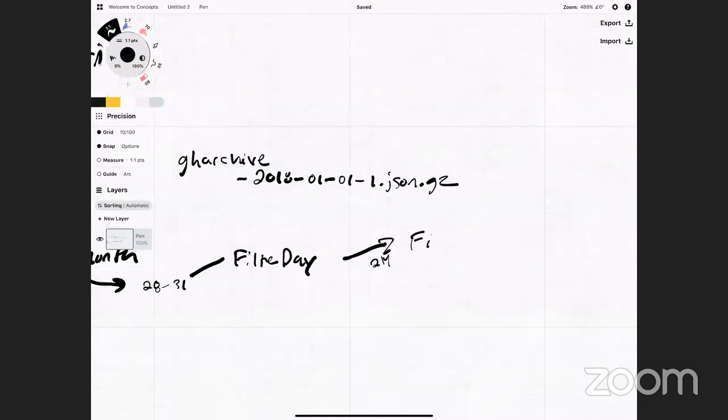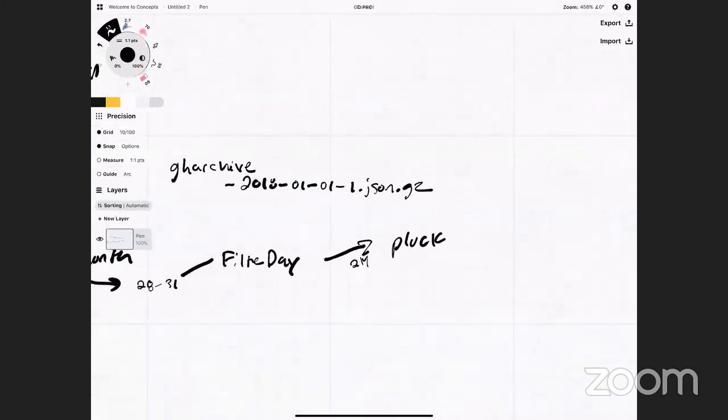another Lambda function called, no, sorry, it's called pluck. What pluck does is first check whether we have that GitHub Archive file for that hour in S3. If not, we go and get it. Once we put it in S3, we use this thing called S3 Select. S3 Select allows you to do SQL queries on either CSV or JSON data, and that data can even be lines of JSON in a gzip file. So it works perfectly for GitHub Archive.